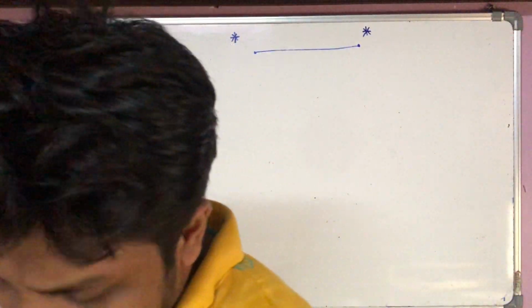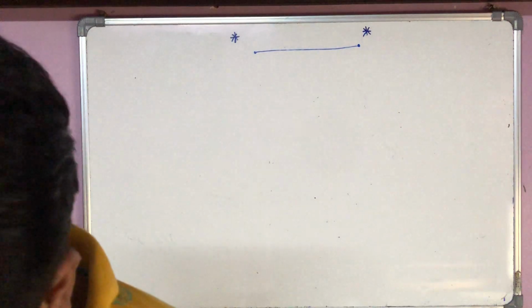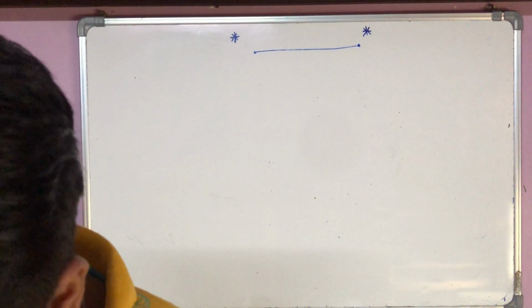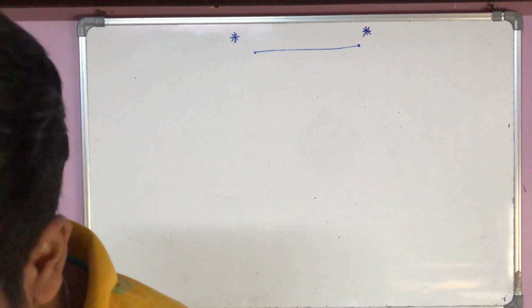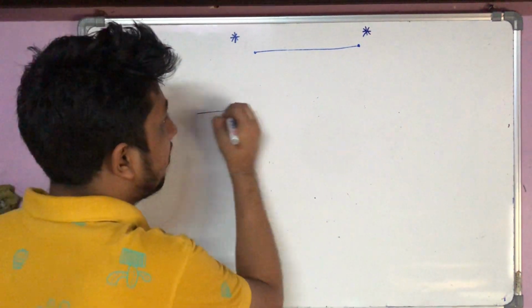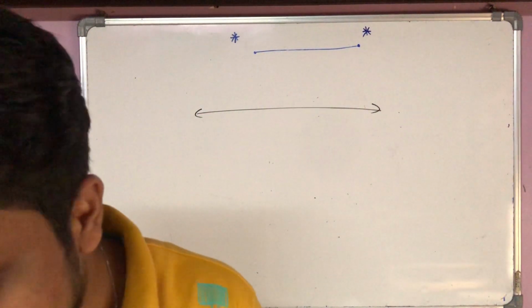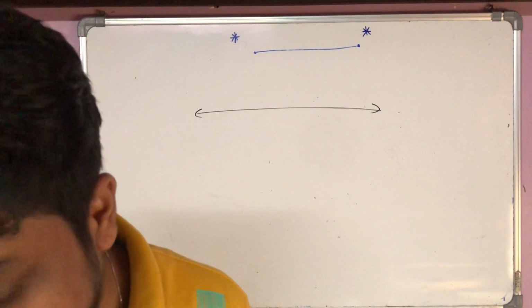Now next is question number 17. A uniform meter rule of mass 100 gram is balanced on a fulcrum at mark 40 centimeter by suspending an unknown mass m at the mark 20 centimeter. The mass of the meter rule is 100 gram. That means the weight of the meter rule will be 100 gram force.